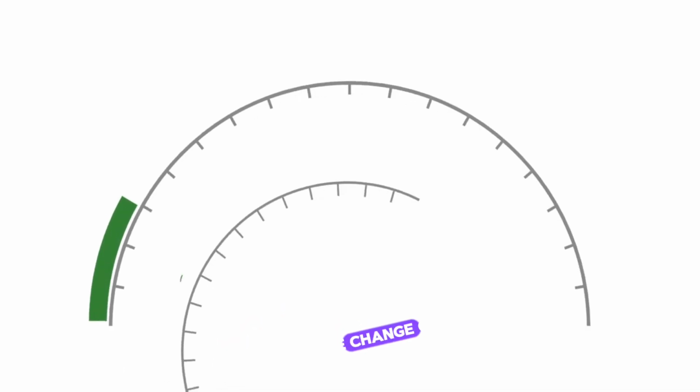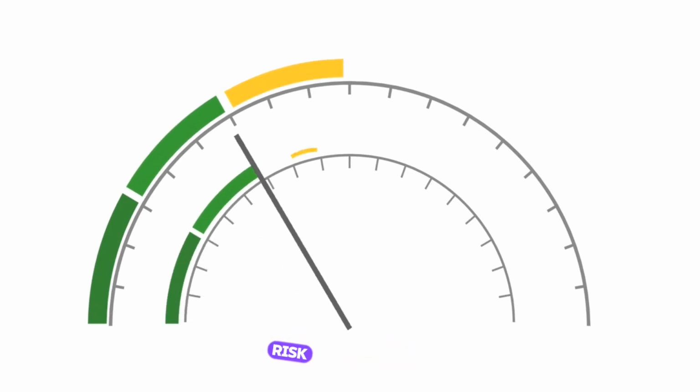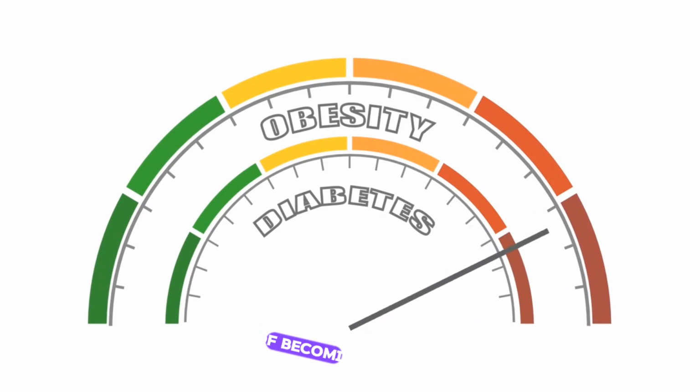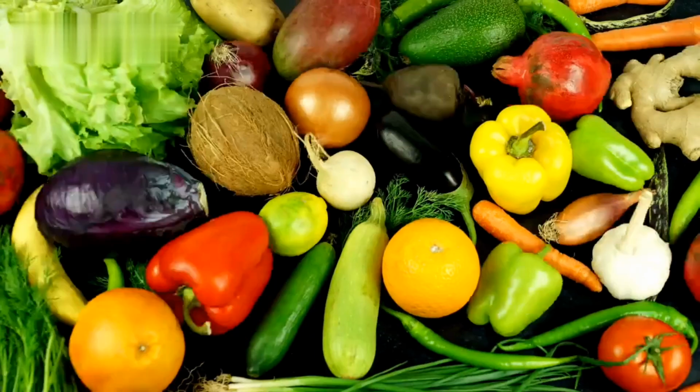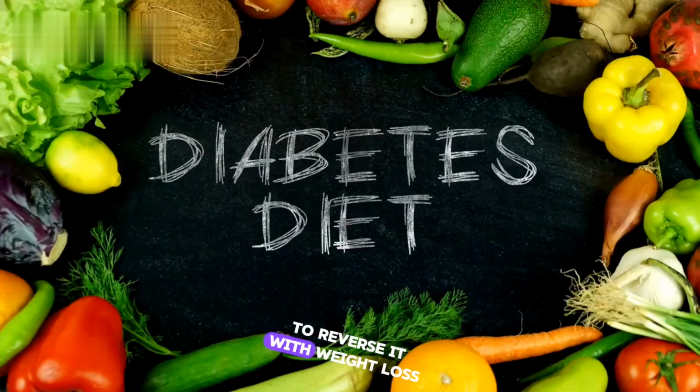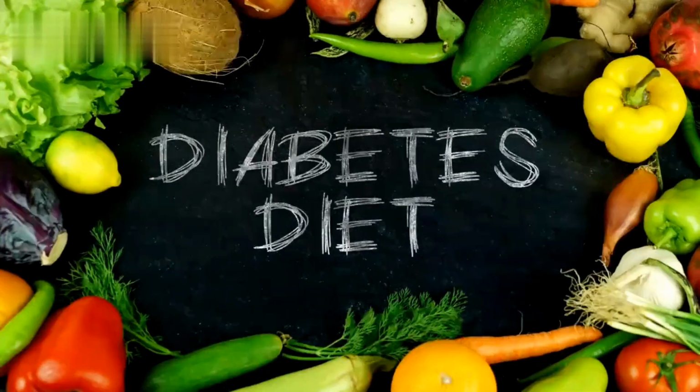The lifestyle change group was the winner and reduced the risk of becoming diabetic by 58%, and the metformin group reduced the risk of becoming diabetic by 31% compared to the placebo group in 2.8 years. It is possible to prevent diabetes and, in some cases, to reverse it with weight loss and lifestyle changes.